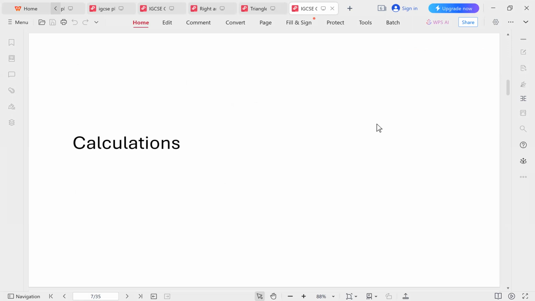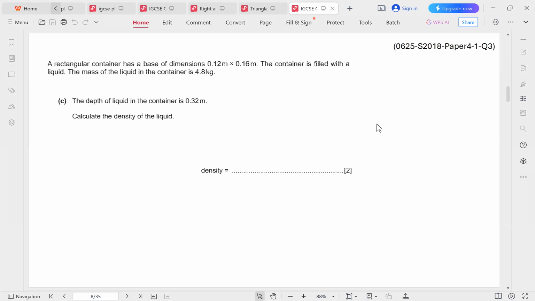Next, we move on to calculation problems. A rectangular container has a base of dimensions 0.12 times 0.16. The container is filled with a liquid. The mass of the liquid in the container is 4.8 kilograms. The depth of liquid in the container is 0.32. Calculate the density of the liquid.